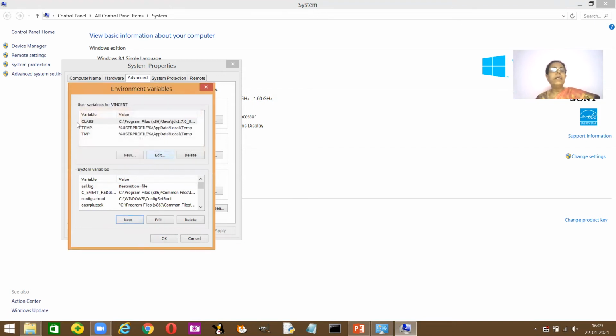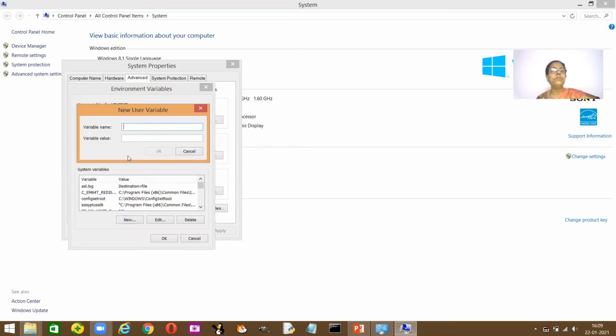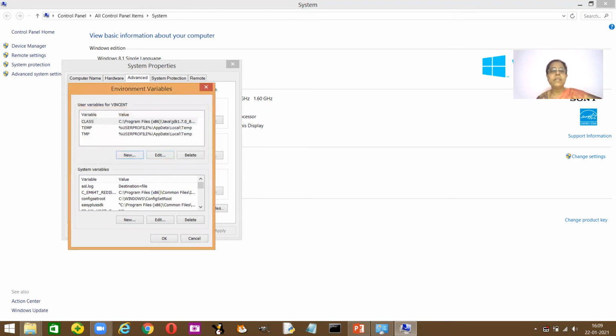In the next part, which is called user variables, you click on new, and here you type class. Okay, sorry. Before that, let's copy the path.